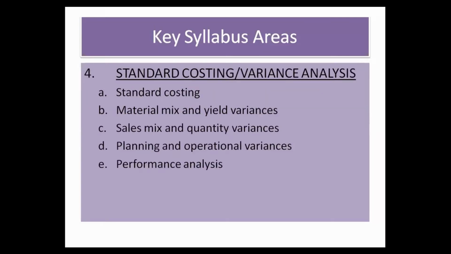The fourth key syllabus area is standard costing and variance analysis. Dear students, at F2 level, you have studied some basic variances like material variances, material price and usage variance, and total variance. Similarly, with other cost components like labor variances, variable overhead variances, and so on.